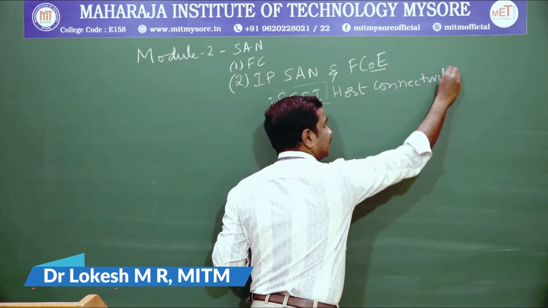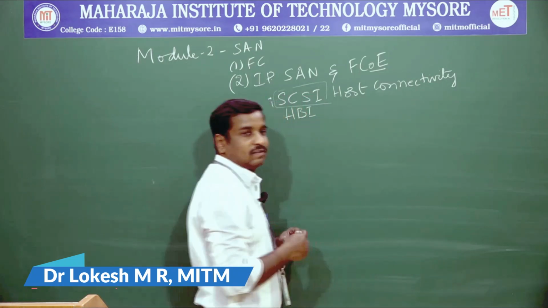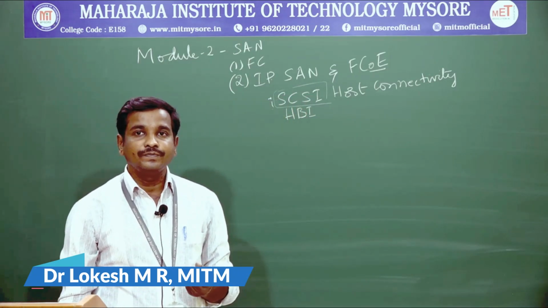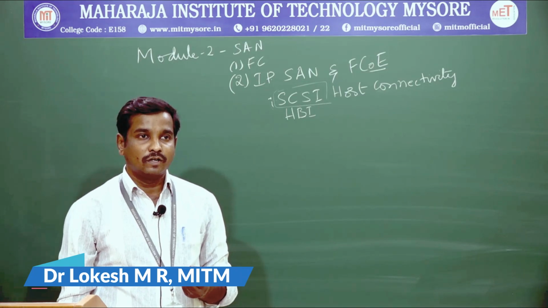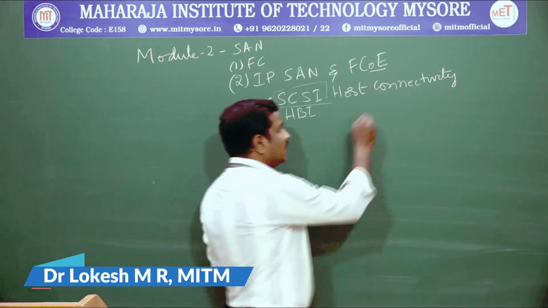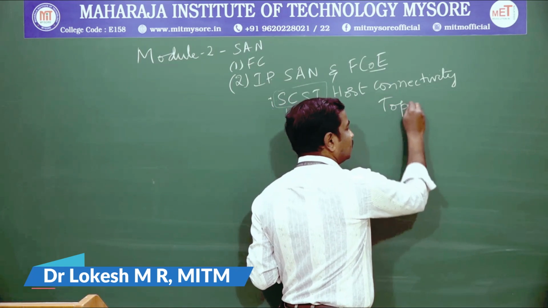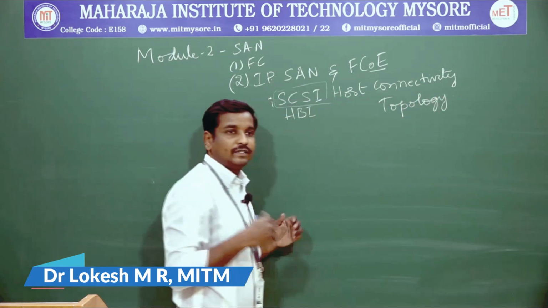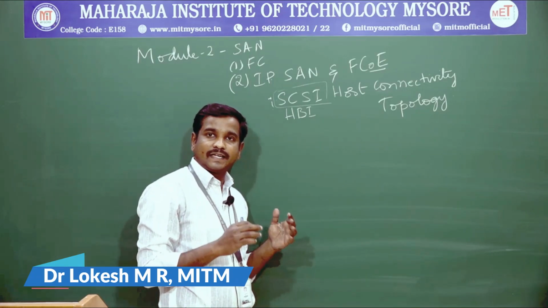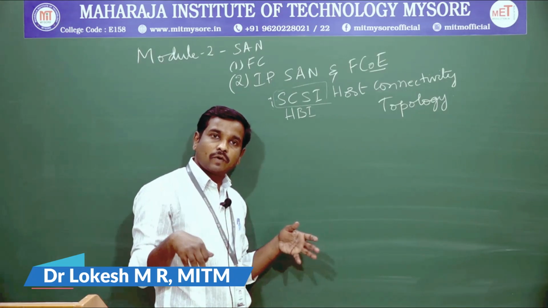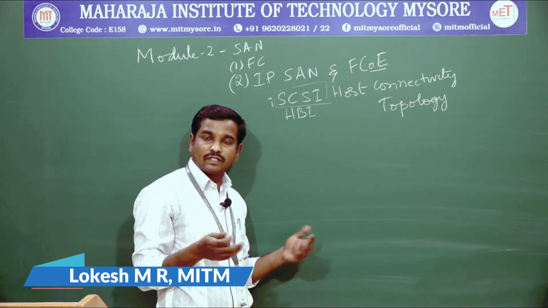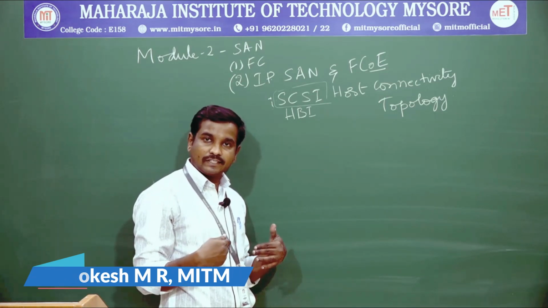What are the different types of parameters for connecting our host machines along with iSCSI, as well as we will discuss the topologies. You know that whenever we are connecting to the internet, we need to connect along with a certain topology, either a star topology, bridge topology, mesh topology, network topology, like that.